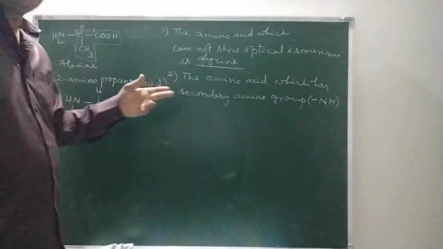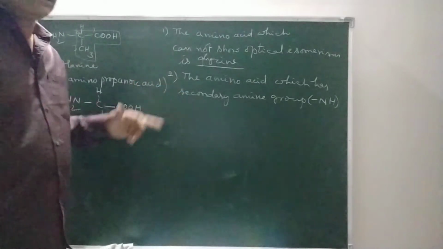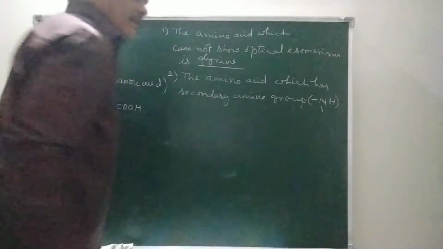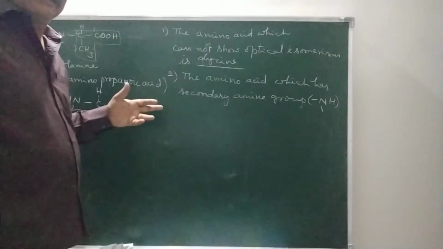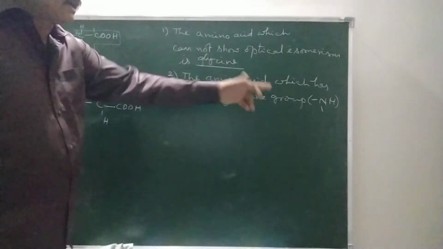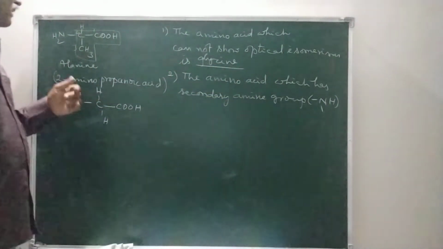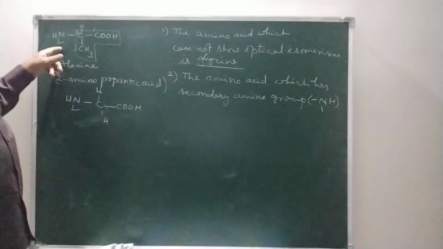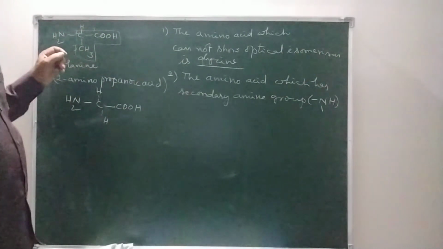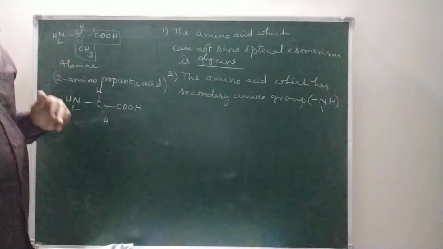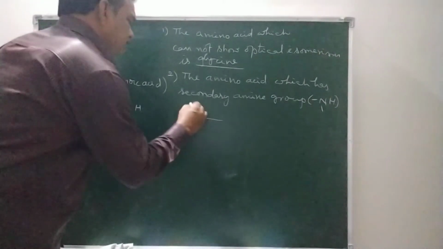NH2 is a primary amine, NH is a secondary amine, and N is a tertiary amine group. In all the amino acids, we will have a primary amine group. In one amino acid, a secondary amine group is present. It is proline.